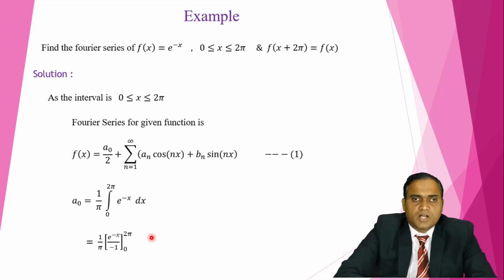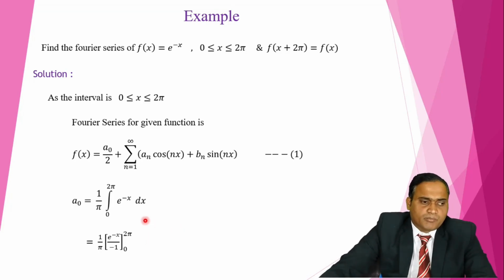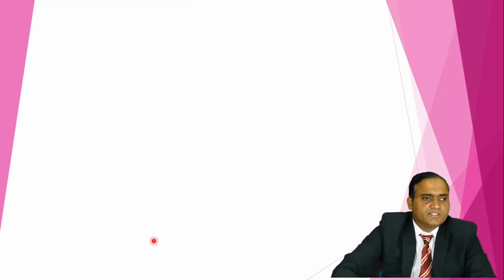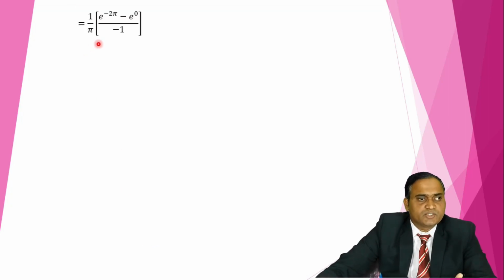How do we put them? Upper limit minus lower limit. The upper limit is 2 pi and the lower limit is 0. So first replace x by 2 pi, minus the lower limit 0. So we get this step: 1 upon pi, e raised to minus 2 pi minus e raised to 0, upon minus 1.